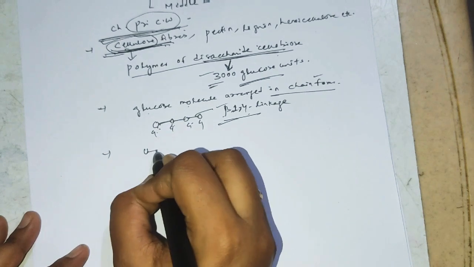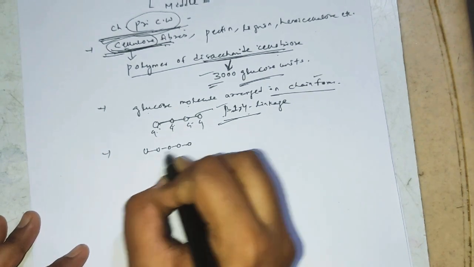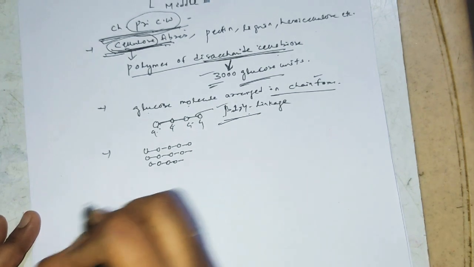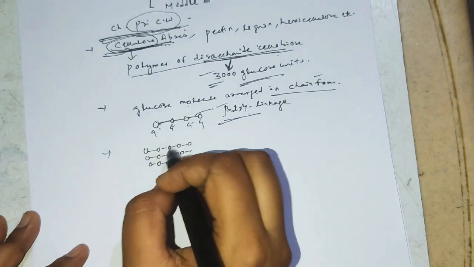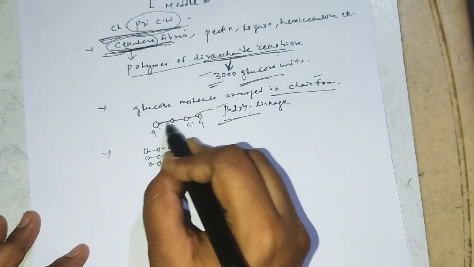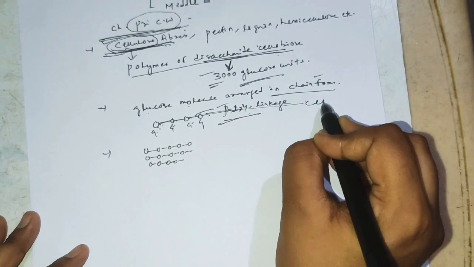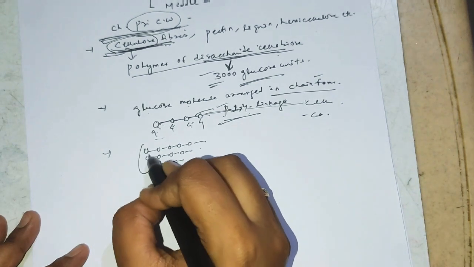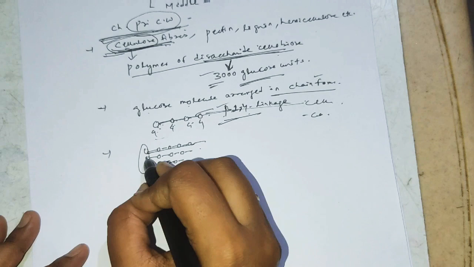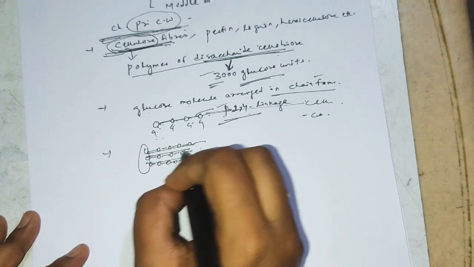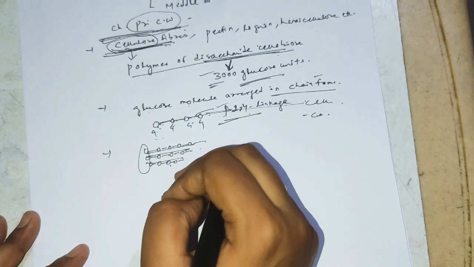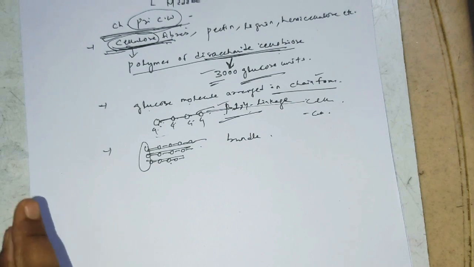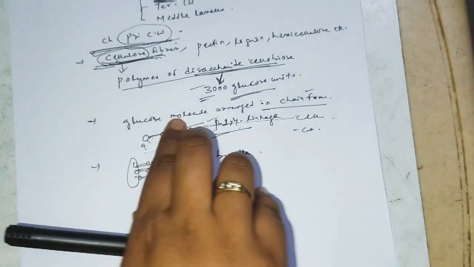One glucose chain forms one cellulose molecule, then the second cellulose molecule lies alongside it. The chains are present parallel to each other and form a bundle. Clear up to this?